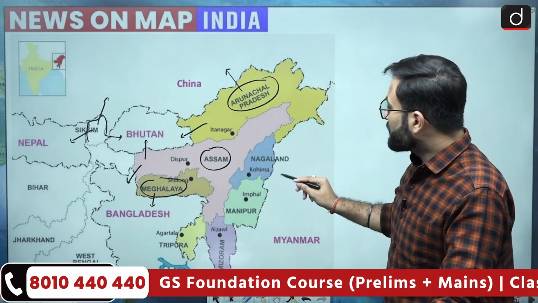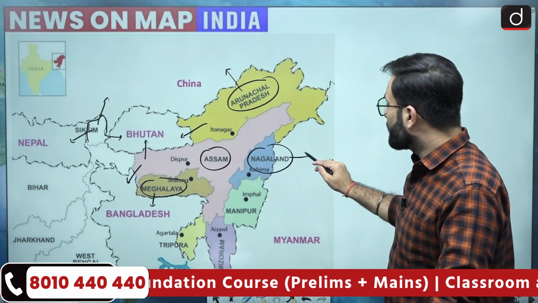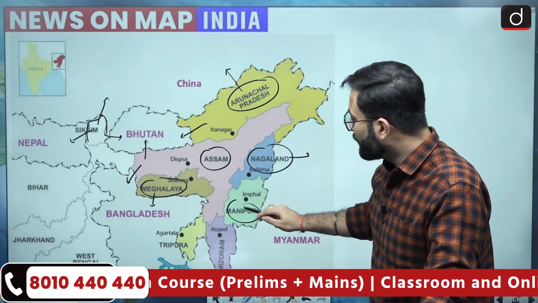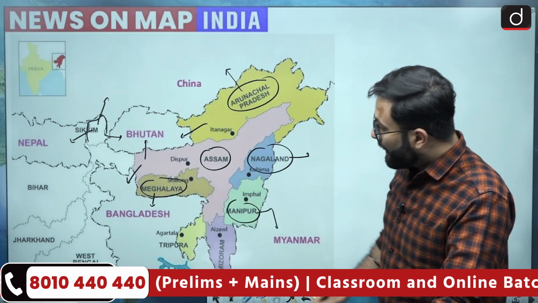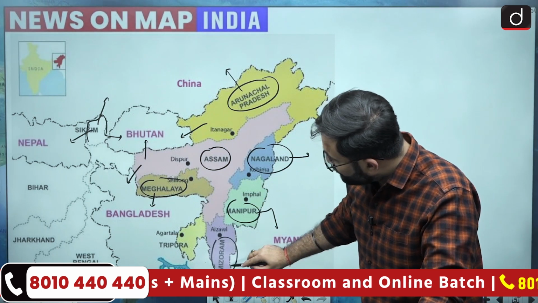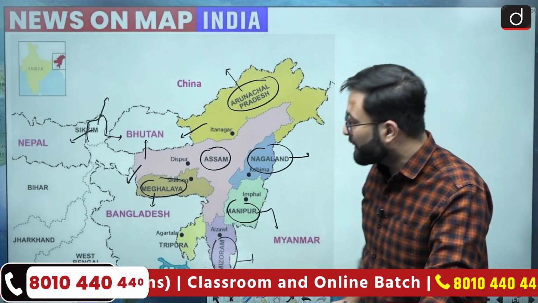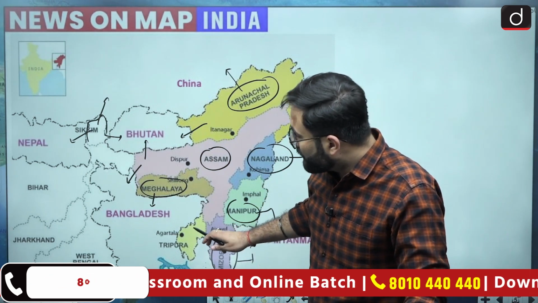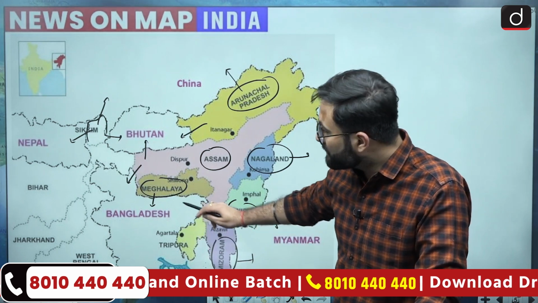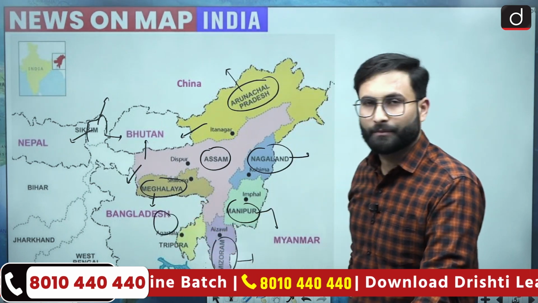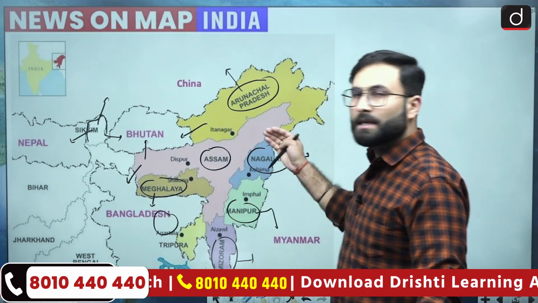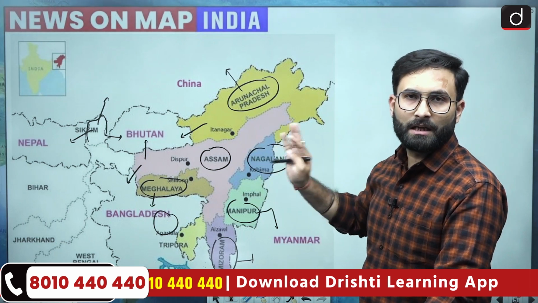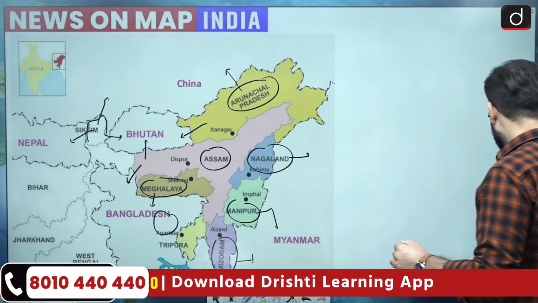Coming to the next one, Nagaland. Nagaland has a boundary with Myanmar. Manipur has a boundary with Myanmar. Mizoram has a boundary with Myanmar as well as this particular area over here. Now coming to Tripura, Tripura has a boundary with Bangladesh over here. So considering all these areas, they have international boundaries. So option D would be your right answer.